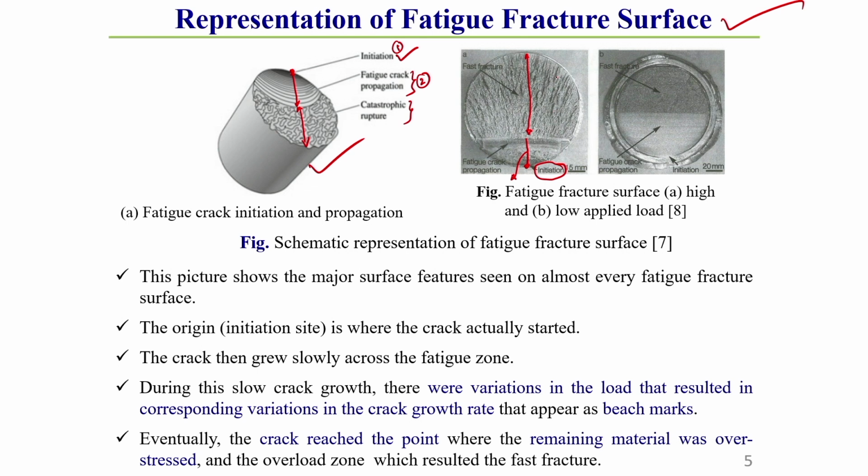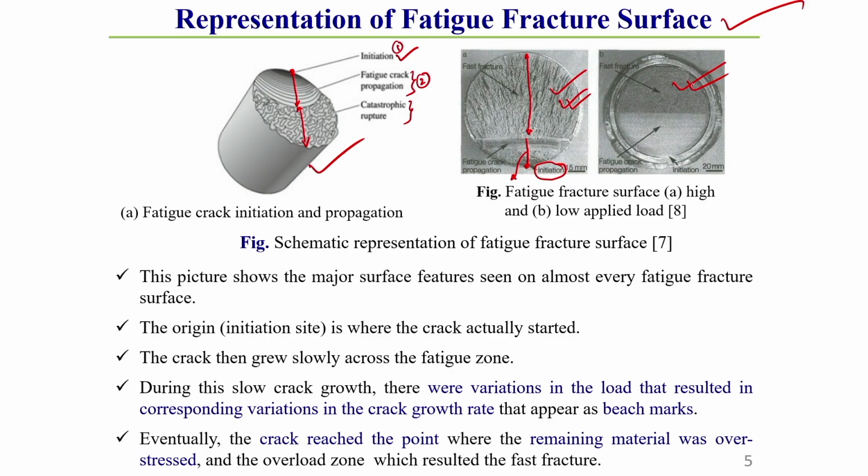This surface appearance depends on when it will be a fine fracture surface and when a coarse fracture. Like you see, this is a coarse fracture surface, whereas this is a very fine fracture surface. This coarse fracture surface occurs when the applied load is high and sudden failure takes place. That I have already discussed in the previous slide, the difference between static and fatigue failure.